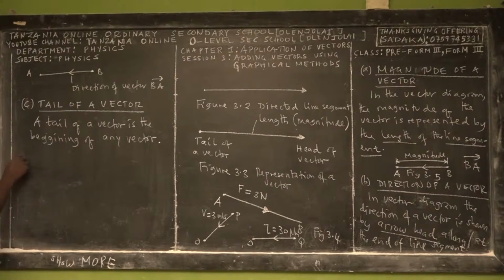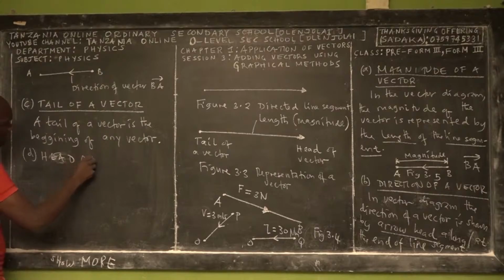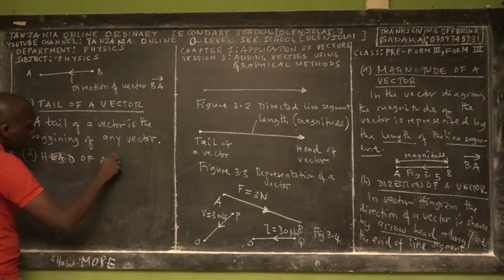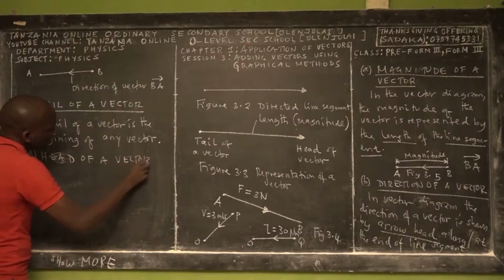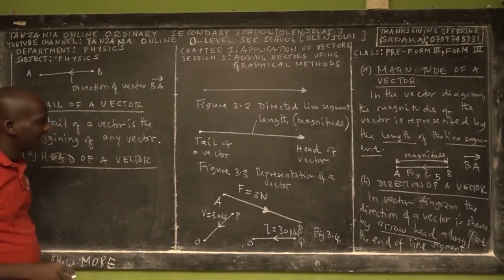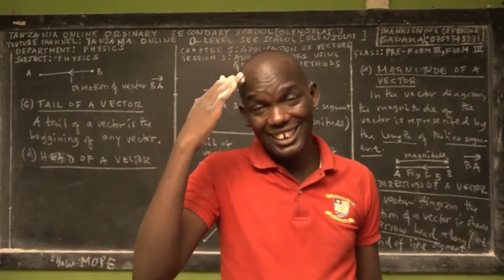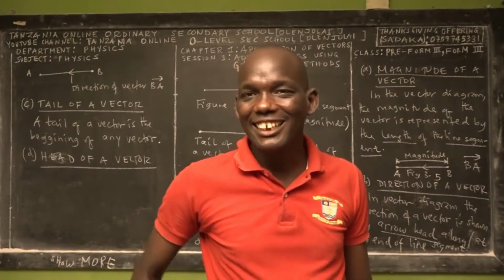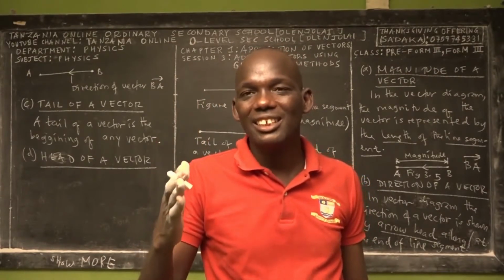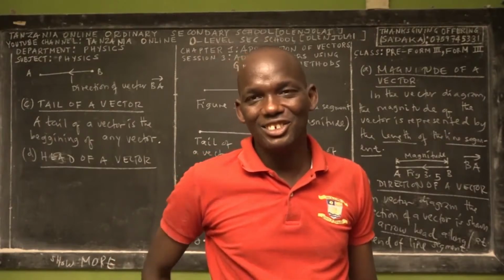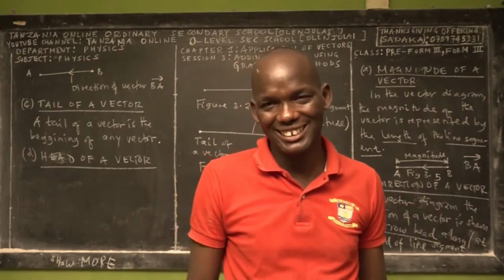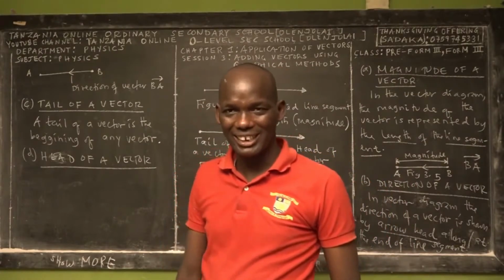Okay? Then we have another phenomenon called the head of a vector. Every vector should have a tail, and every vector should have what? Should have a head. Just like a goat. A goat has a head and also a tail. Just like a cow. It has a head and a tail. You don't have a tail, but you have a head. It doesn't mean that you're not a vector, no.